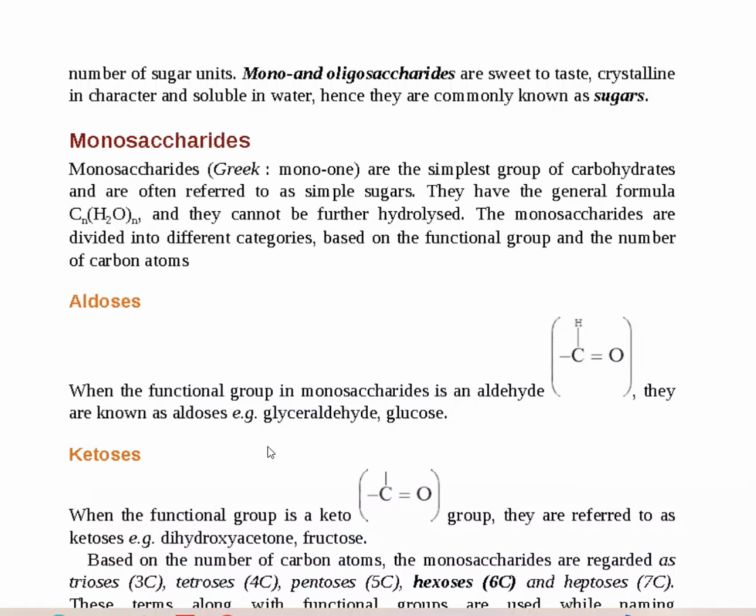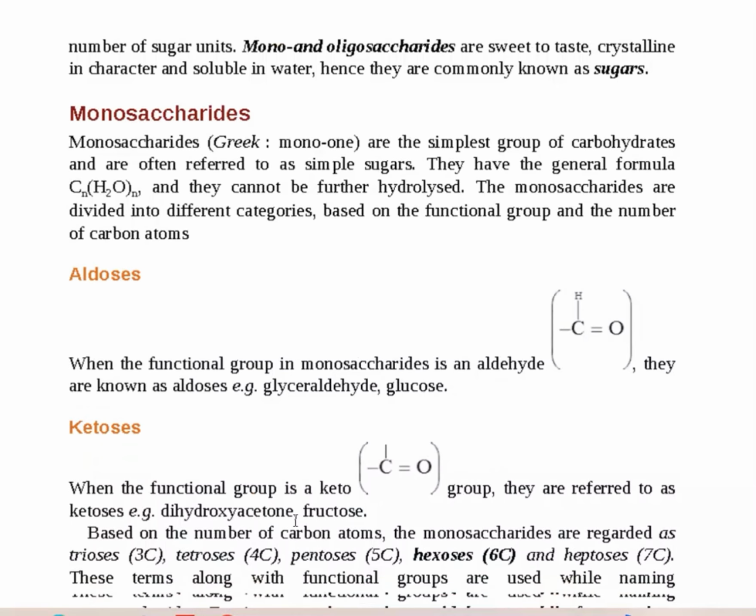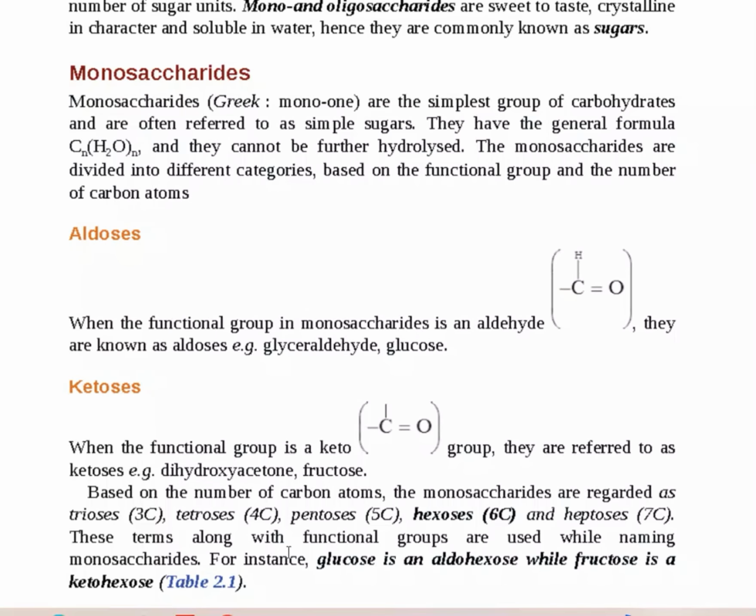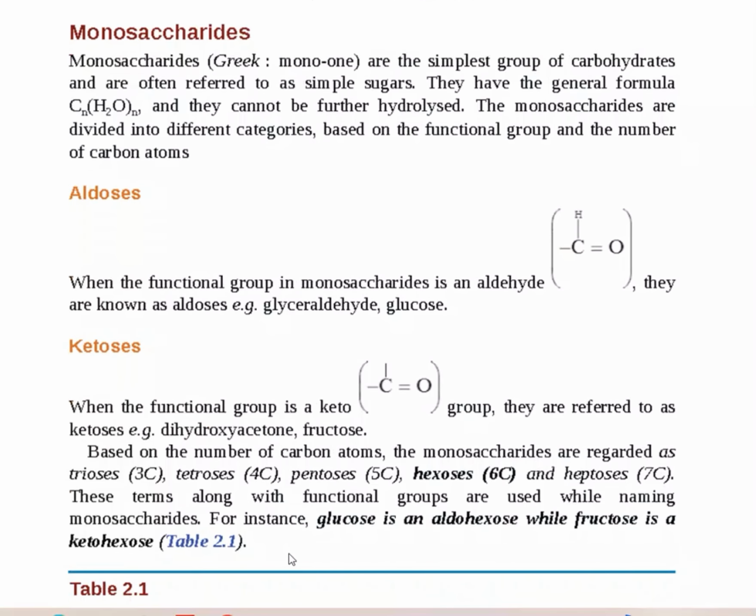And when the functional group is a ketone, that is the C=O group, they are called keto sugars, and dihydroxyacetone or fructose are examples. Based on the number of carbon atoms, monosaccharides are regarded as triose, carbon number 3, tetrose, carbon number 4, pentose, carbon number 5, hexose, heptose, and so on. These terms, along with the functional groups, are used while naming monosaccharides. For instance, glucose is an aldohexose sugar, while fructose is a ketohexose sugar.